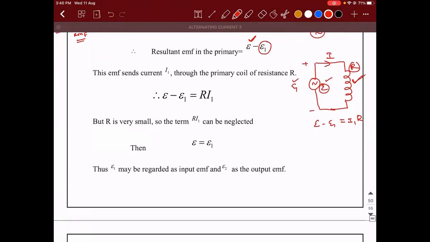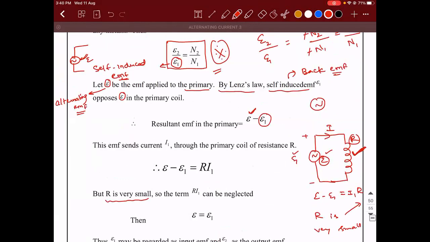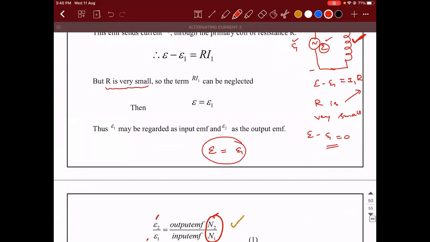But here, we take the value of R to be very small, meaning the resistance of this copper wire is considered to be very small. If you substitute it here, then E minus E1 will be 0, so we can conclude that E will be equal to E1, meaning the self-induced EMF E1 and the EMF applied across the primary source are taken to be the same.